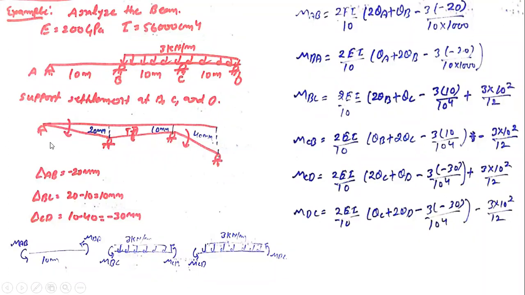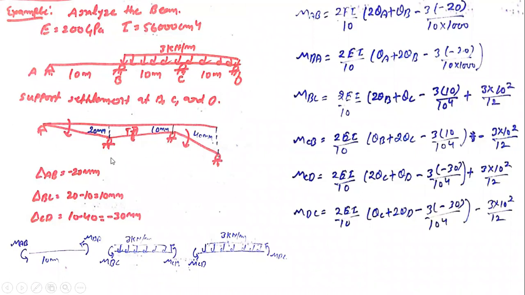As I already told you how it is going to rotate, you need to take the sign convention. You can make a notation, as I always used to say, that take this as 0 because there is no settlement at support A, and there is a settlement at point B equal to 20 mm, and at C 10 mm. Similarly, 40 mm is the settlement at support D.